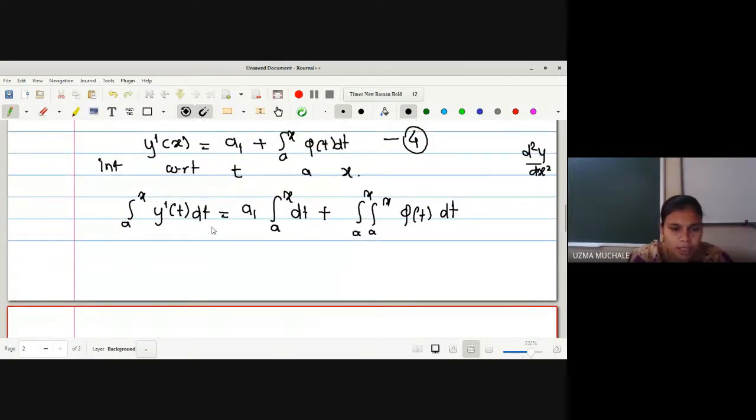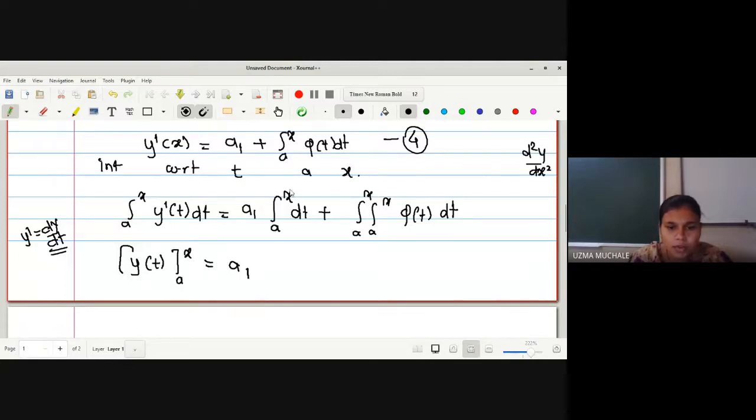Okay, now what will be the integration of this term? After integrating y dash, what do you mean by y dash? It is nothing but dy by dt. So integration of a derivative with respect to the same term t, hence the resultant of this will be simply y of t within the limit a to x, which is equal to a1. Now integration of dt will be simply t, correct? Which is within the limits a to x, plus which formula are you going to use here?